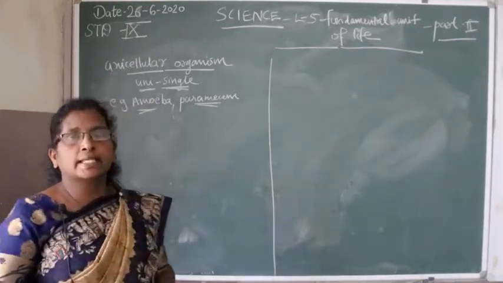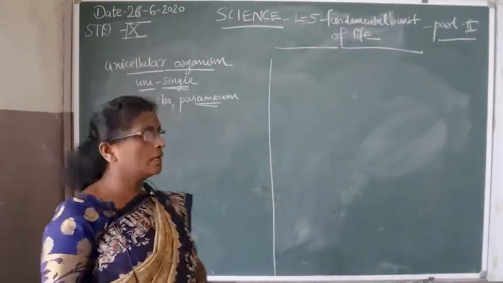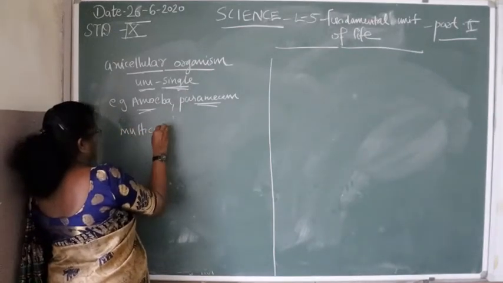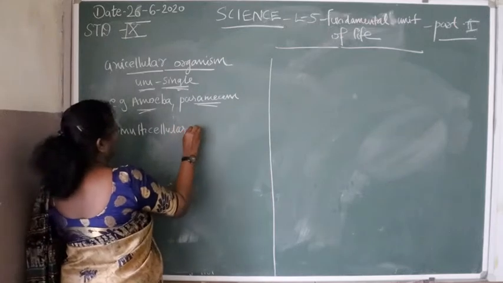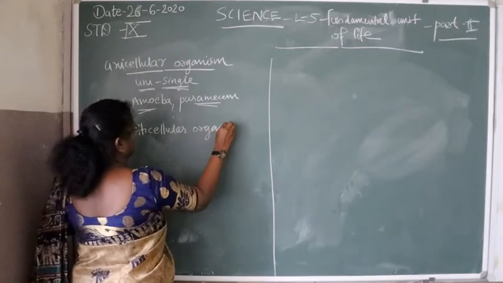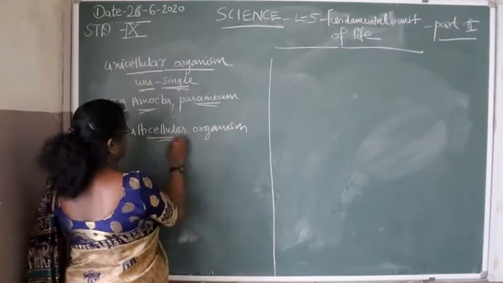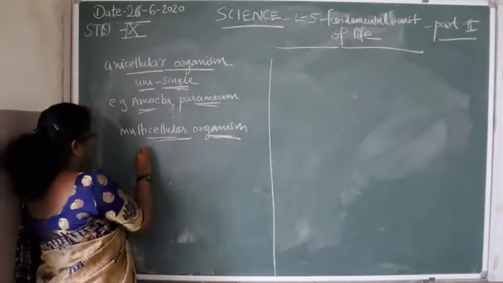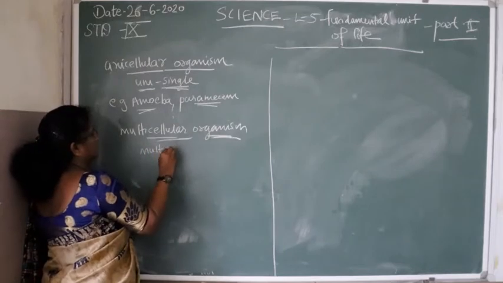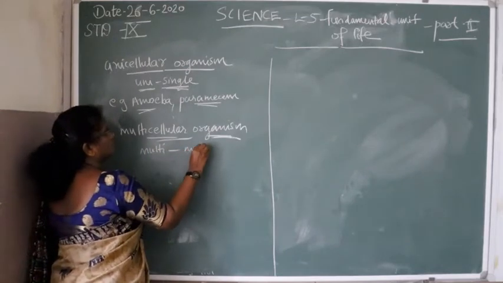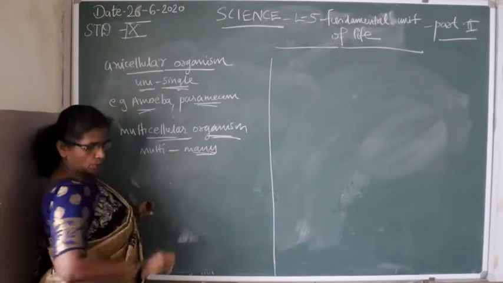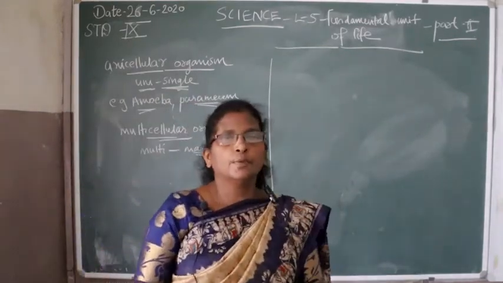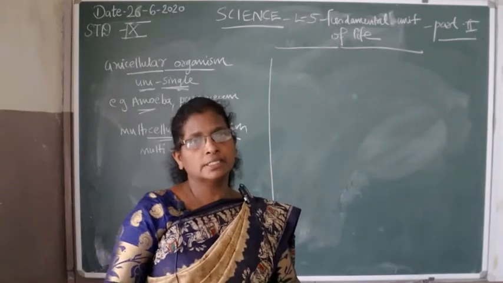Then the second one is called multicellular organism. Students, multi means many. So in a multicellular organism, the body is made up of many types of cells.